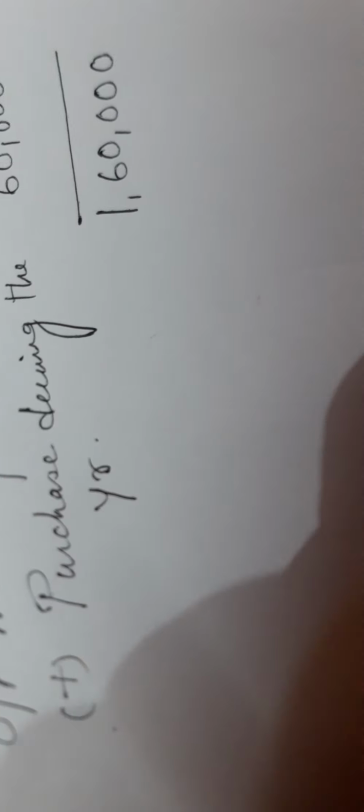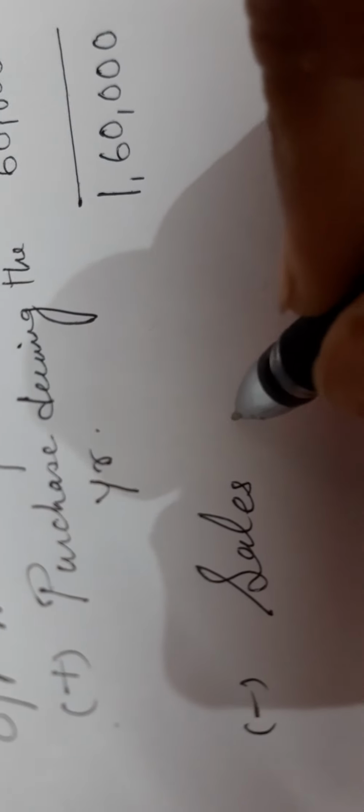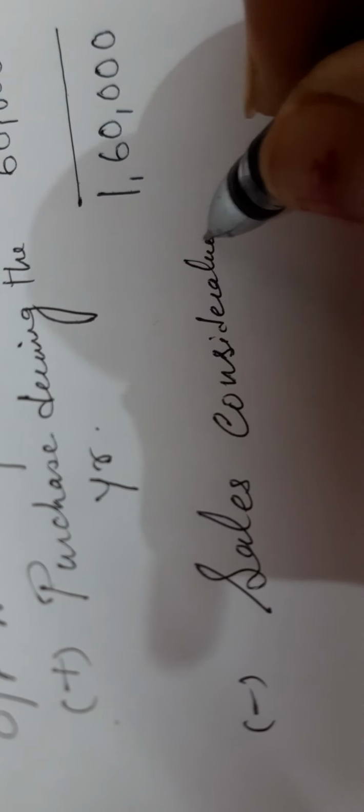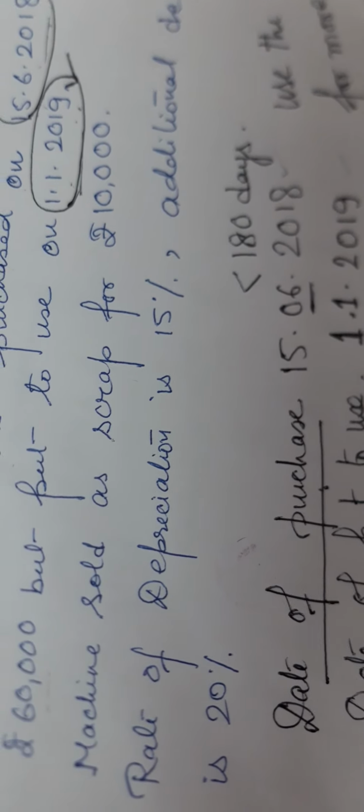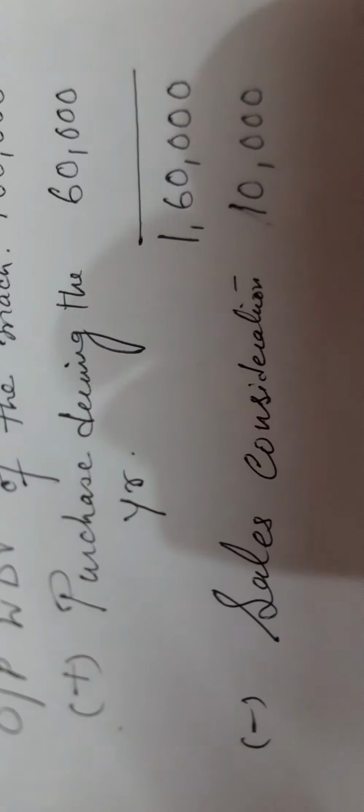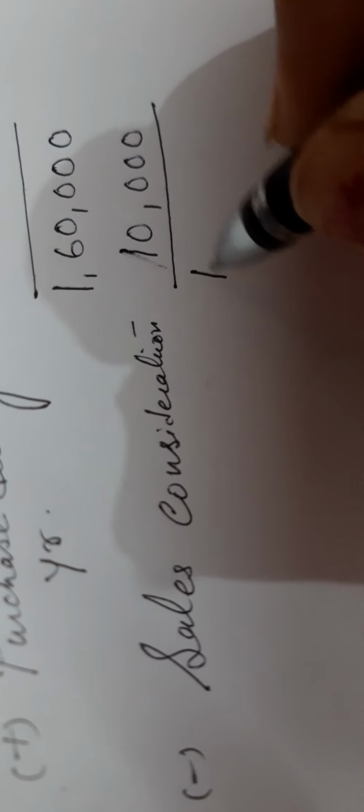It's coming to 1,60,000 less sales consideration or sales as scrap. We have sold a machine as scrap, so sales consideration is 10,000 as discussed in the sum. Machine sold as scrap for 10,000, so it's coming to 1,50,000.